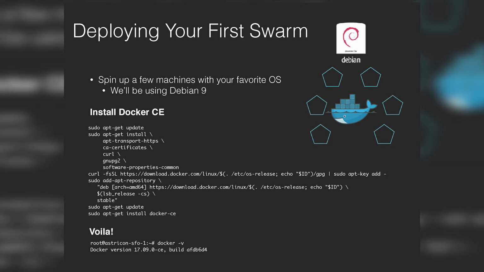So you just need to do this on every node, right? Every node has to have this. What we do normally is deploy in DigitalOcean, do this, then image that into a snapshot, and we can deploy that snapshot wherever we want. So you'd have a Debian 9 with Docker 1709 on it, and you can make that available in all the different regions you want, and off you go. And voila, there we are. So you have your little Docker V there, and you're running 1709.